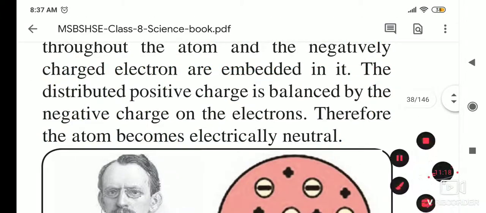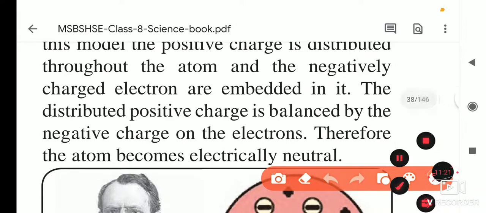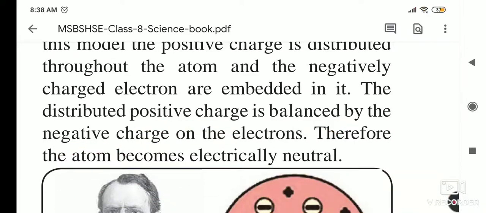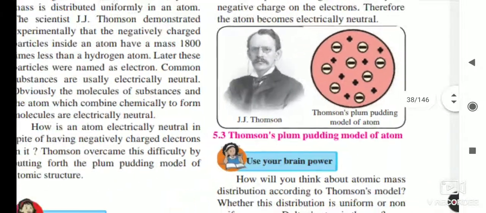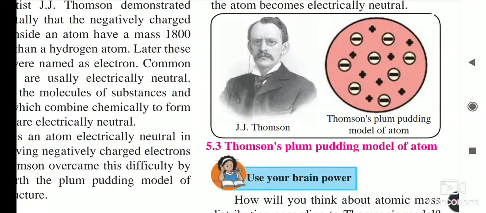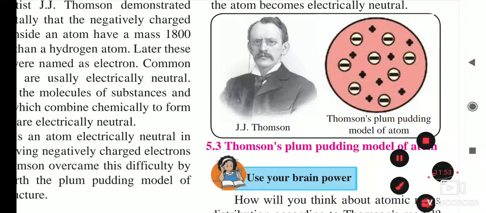The distributed positive charge is balanced, and that word is important, balanced, by the negative charge on the electrons, and therefore the atom becomes electrically neutral. Because of this balancing between the positive charge and the negative charge, the matter does not show any kind of charge and is electrically neutral. So this is Thomson's plum pudding model, and we will see a video of this model.